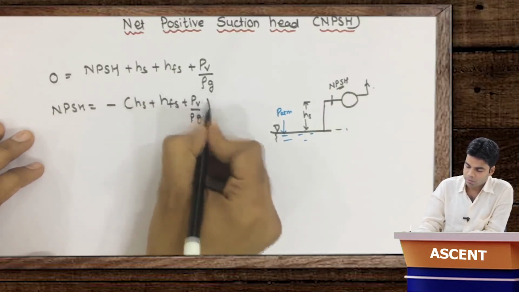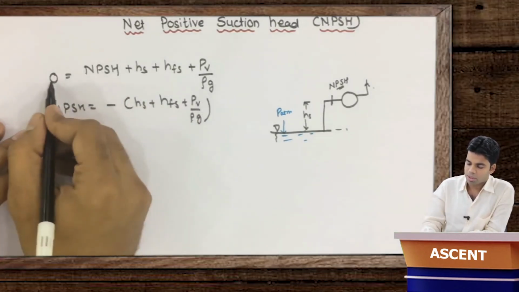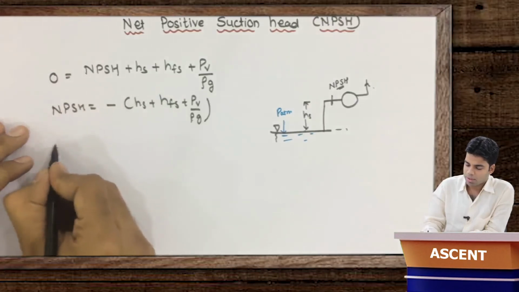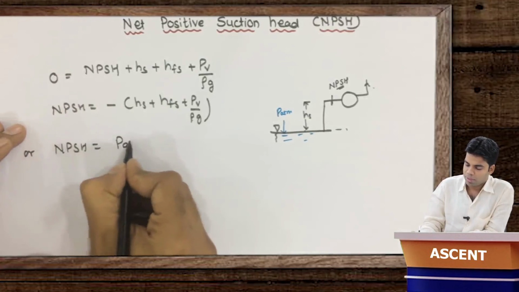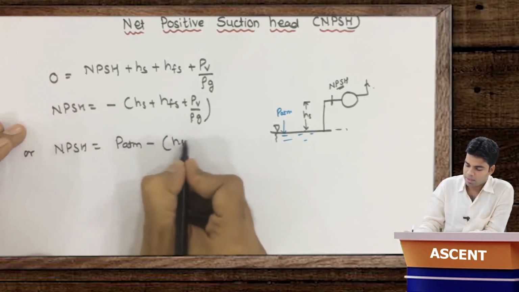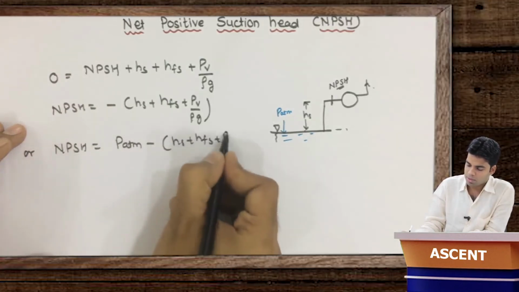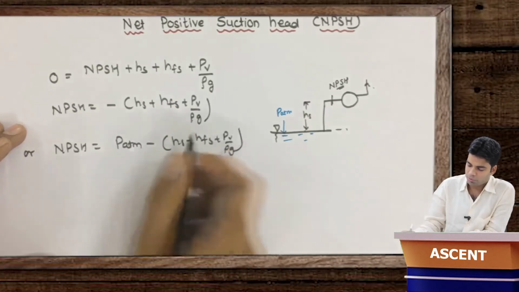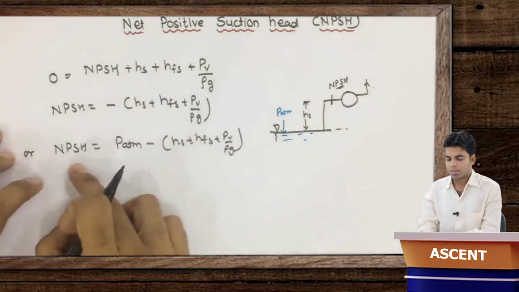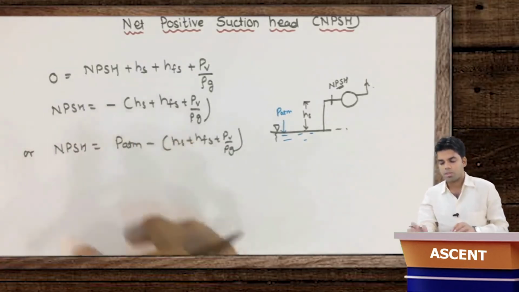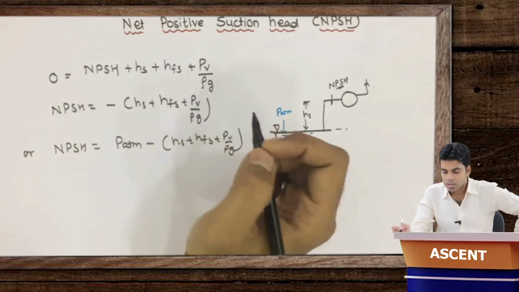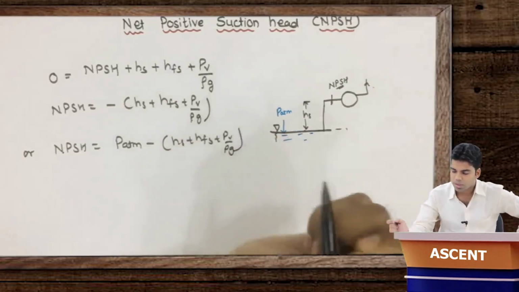Now in terms of atmospheric pressure, NPSH will be equal to P atmosphere by rho g minus HS plus HFS plus PV by rho g. So if we are considering the atmospheric pressure, the net positive suction head will be this, and if we are not considering the atmospheric pressure, it will be this. Getting this? So this is nothing but the net positive suction head.